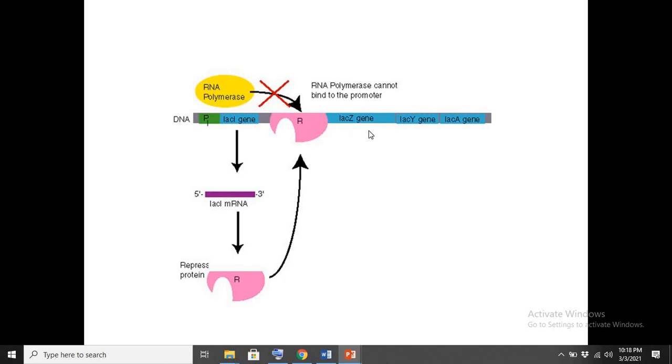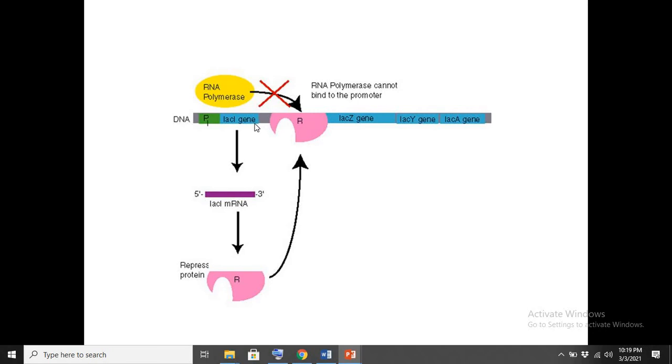For example, if we have the lac Z gene here, first it will be transcribed into lac Z messenger RNA, and then the lac Z messenger RNA would run on the ribosome and synthesize lac Z protein. By doing so, all these genes are transcribed into their corresponding messenger RNA and then the corresponding protein. This region is also having particular sequences for the lac repressor protein.